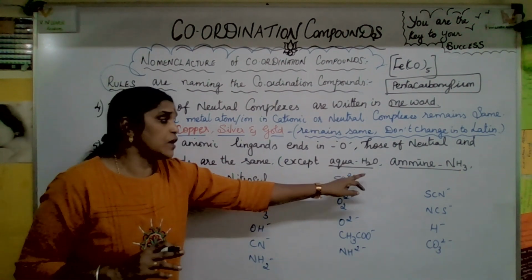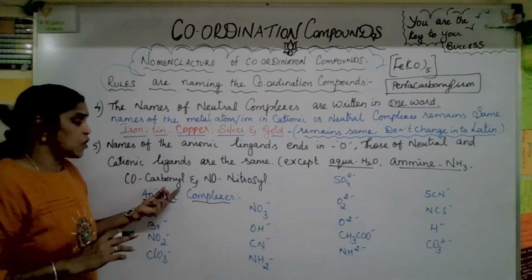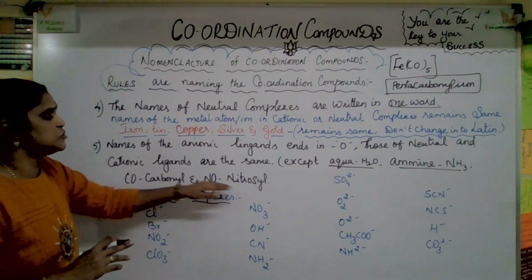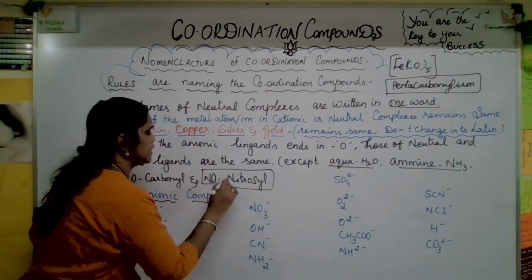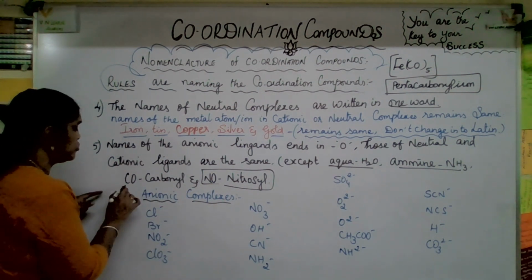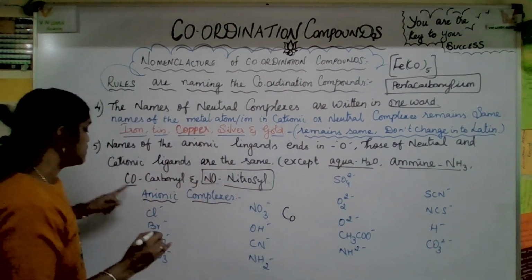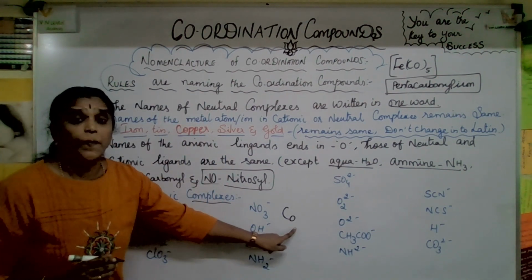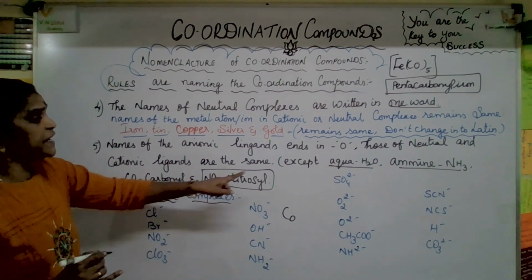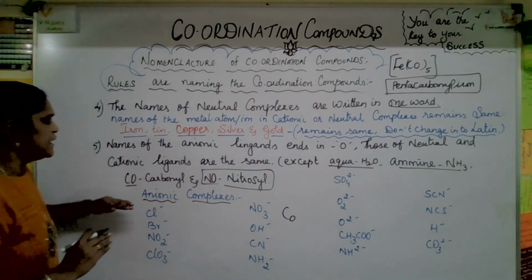So aqua for water, amine for ammonia, carbonyl for CO, nitrosyl for NO. So these you should give special names. You just see how it has been written. This CO which is different is cobalt. But this is carbonyl. You please think of it in that way. Okay, now the next one, what is it? Amine, for ammonia.